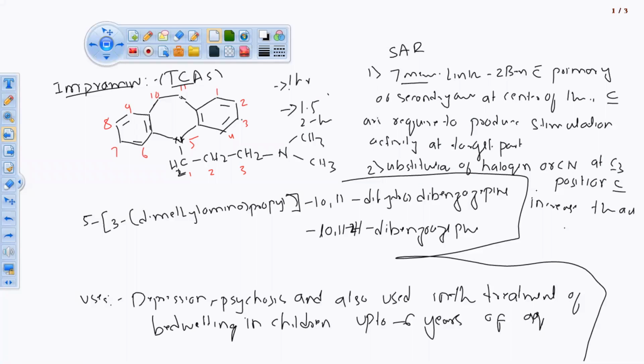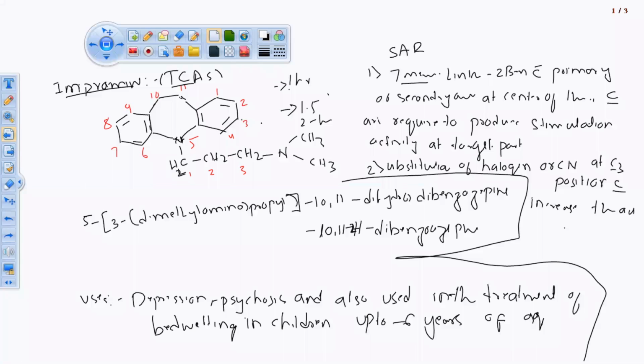It depends on the molecular weight of the halogen atom, which is there on the periodic table. If it is bromine or chlorine, with higher molecular weight, then the activity is more compared to the halogen atom with lower molecular weight. If the molecular weight is less, then the activity is less. Chlorine is less than bromine. If bromine is there, the activity will be increased more. If chlorine is there, then the activity is less compared to the bromine atom present on that C3 position. Okay, so that makes 2 points in the SAR.